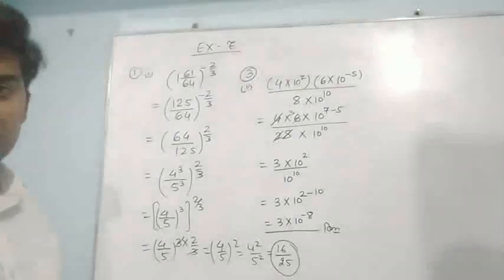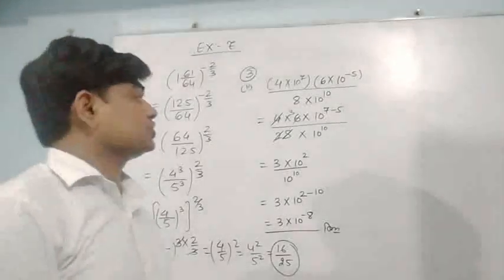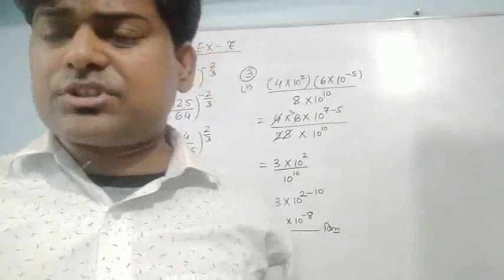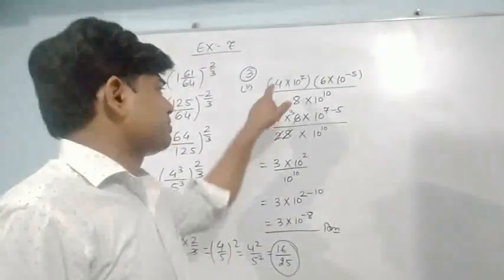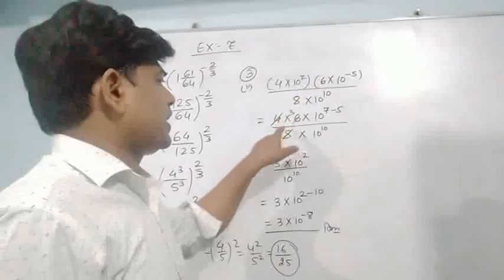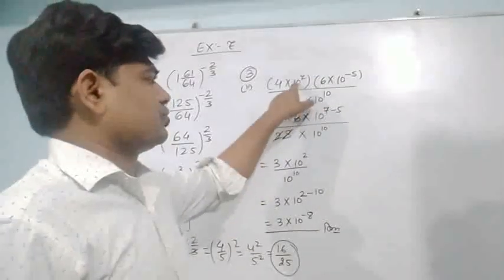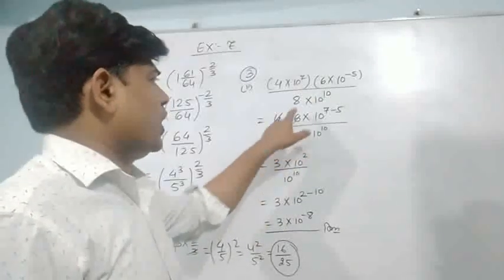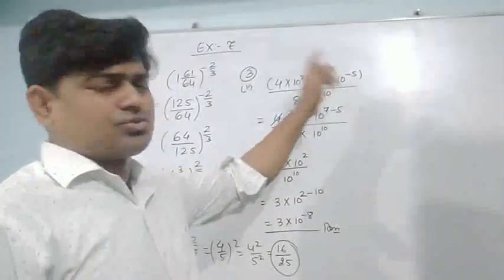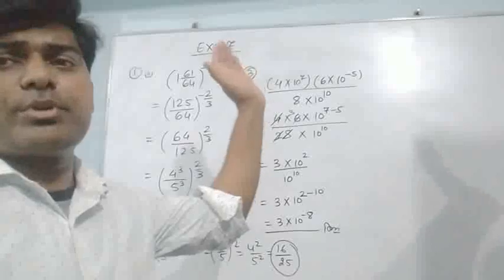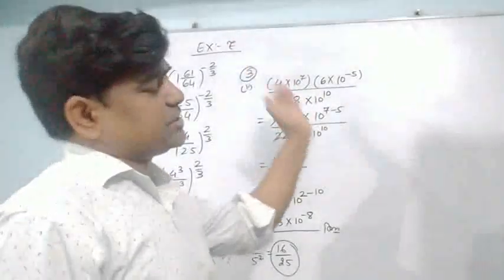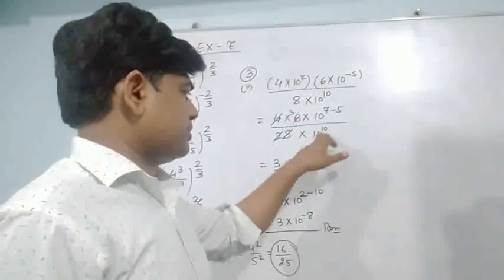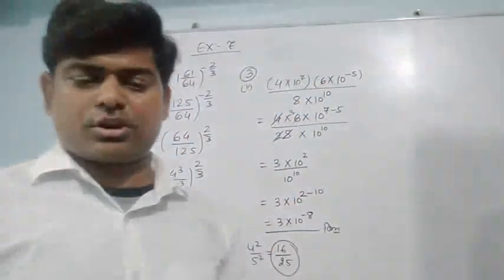Again you can check, is there any mistake or not? Now see, nothing I have done. A bracket was there, it means simplification means multiplication. 4 into 8 and 6 have come together. 10 to the power 7 and 10 to the power minus 5 are together. And now I simplified these two, as we had learned, that's m plus n. So 7 plus minus 5 will be 7 minus 5. I have done that. Now 10 to the power 10 and simplified, we got our result.